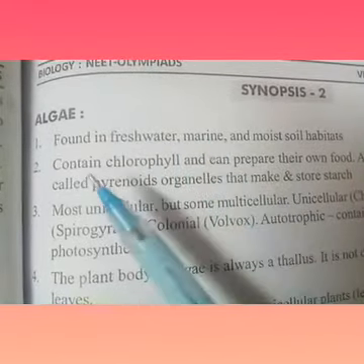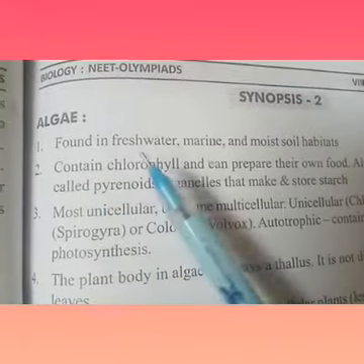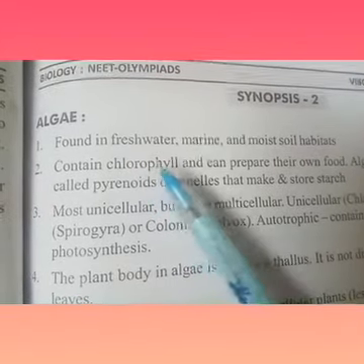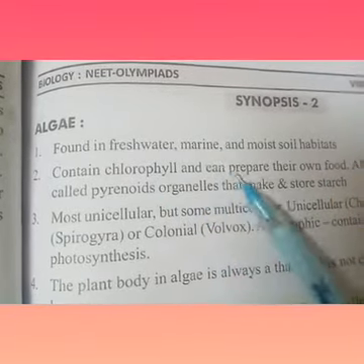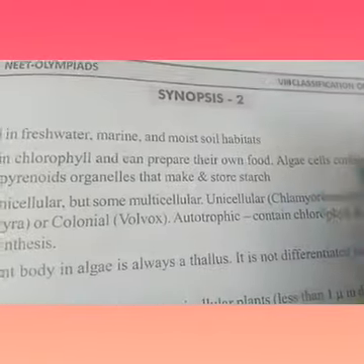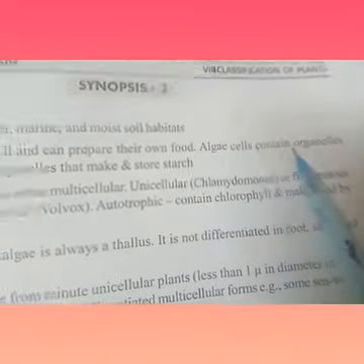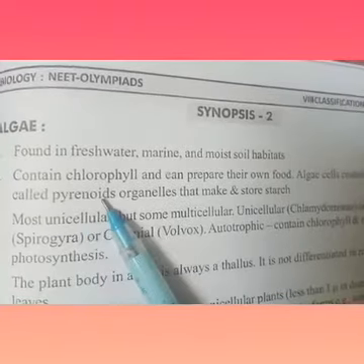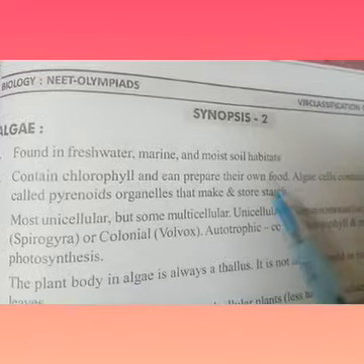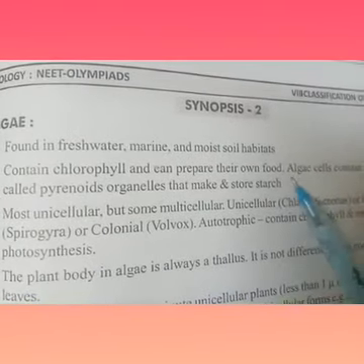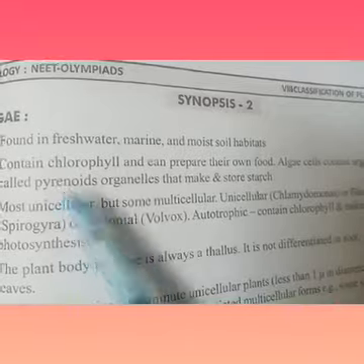And also algae contains chlorophyll. So where the chlorophyll is present, there photosynthesis will take place, isn't it? And algae can prepare their own food. Algae cells contain organelles called pyrenoids. Pyrenoids are organelles that make and store starch.